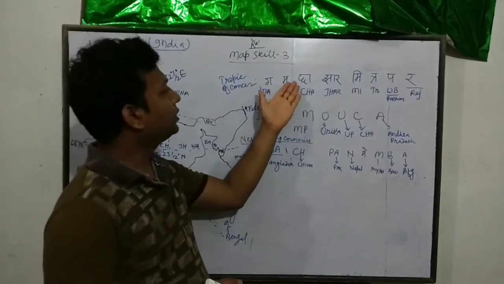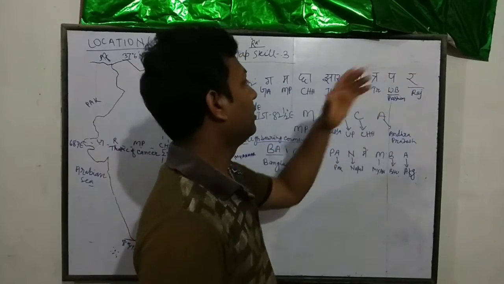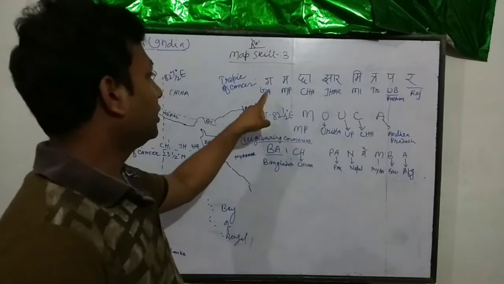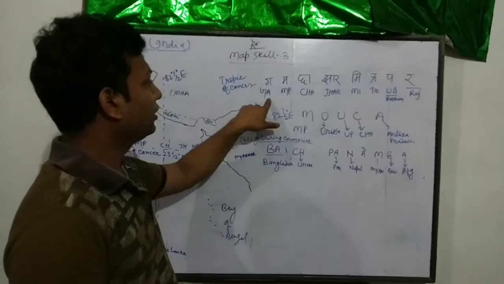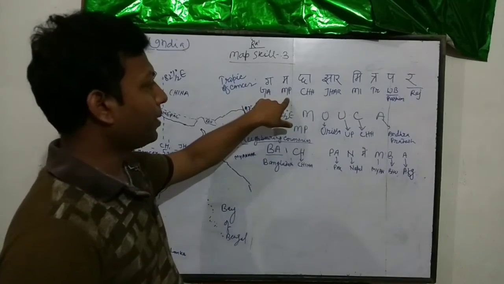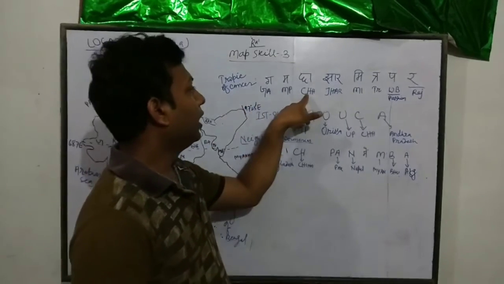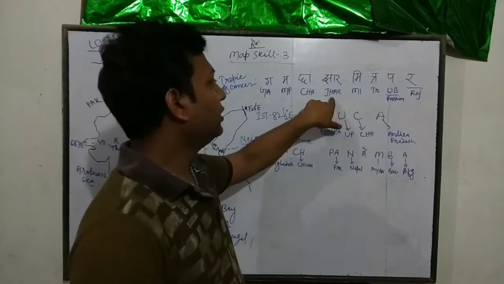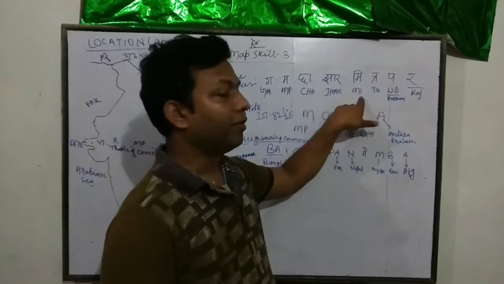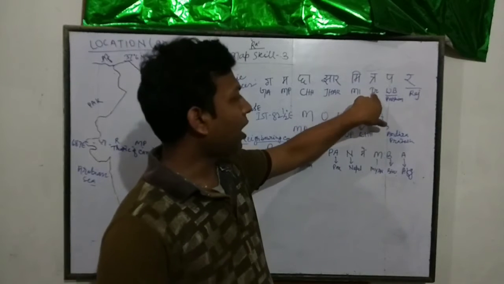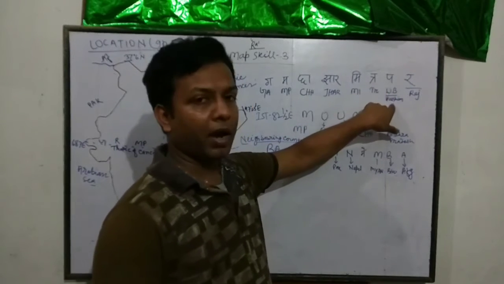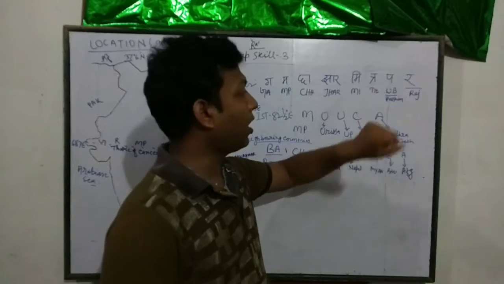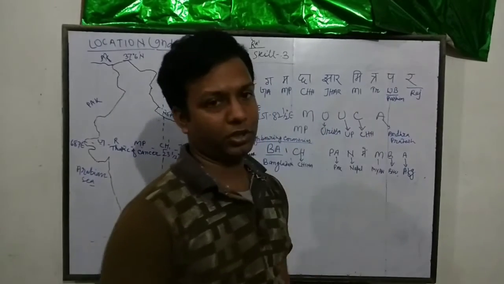It is Gamcha Jhar Mitra Par. It stands for GA for Gujarat, M for MP Madhya Pradesh, CHH Chhattisgarh, Jharkhand, Mizoram, Tripura, P for Paschim Bengal, that means WB West Bengal, and R for Rajasthan.